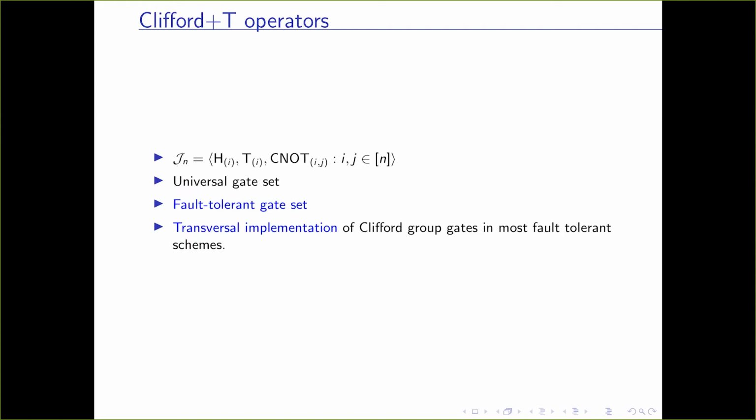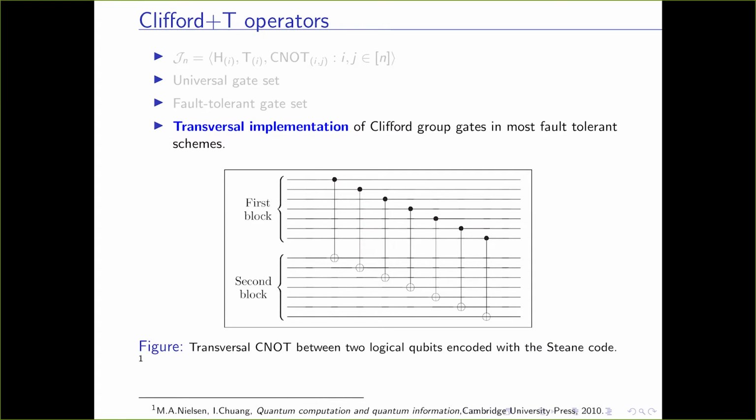Now, the Clifford group gates have a transversal implementation in most fault-tolerant schemes. For example, this is a transversal CNOT implementation between two logical qubits which are encoded with the Steane code.